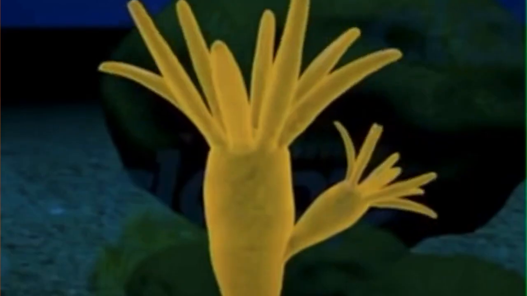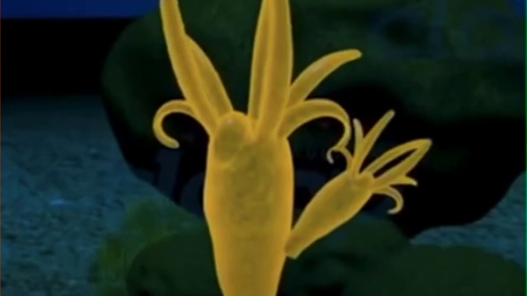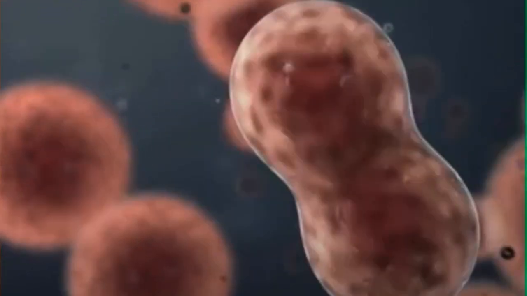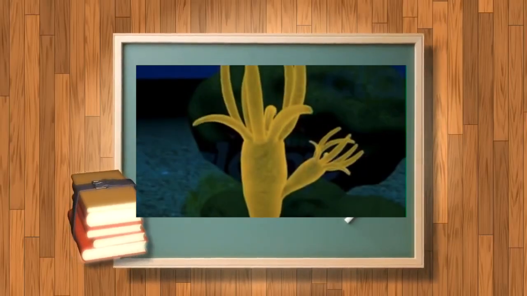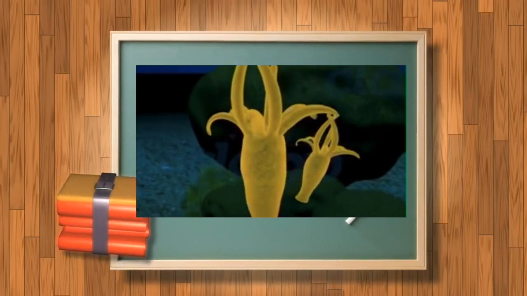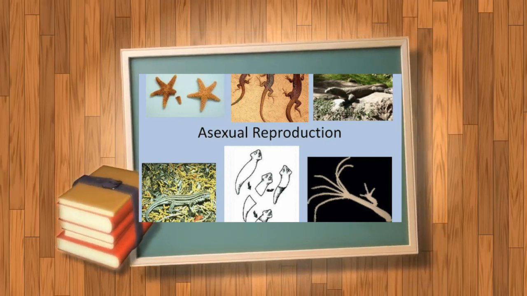Asexual reproduction is a type of reproduction in which offspring are produced by a single parent. The offspring are physically and genetically similar to one another. They are identical duplicates of their parent cell. As a result, they are referred to as clones. Asexual reproduction is observed in both unicellular and multicellular organisms.